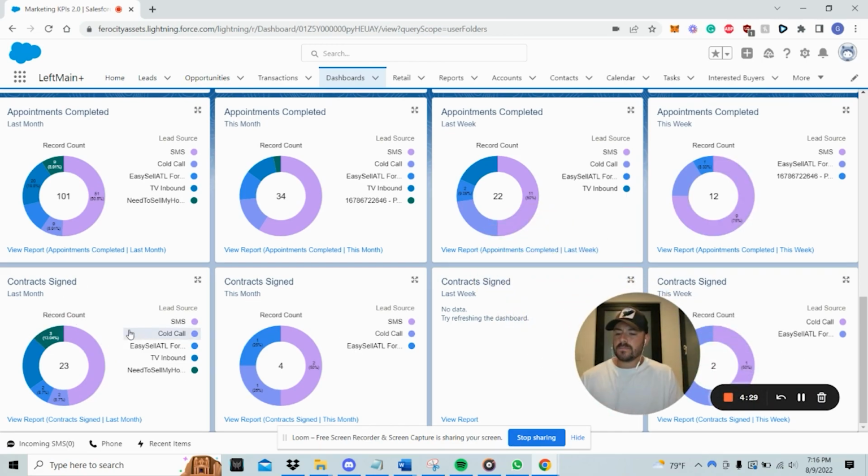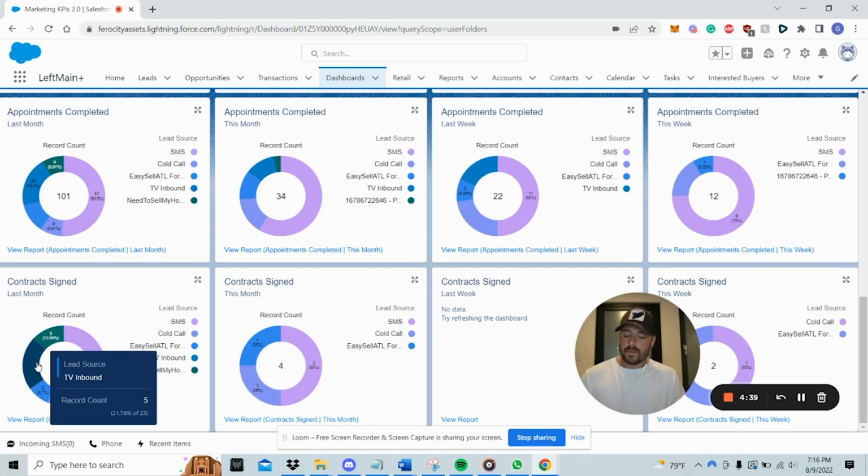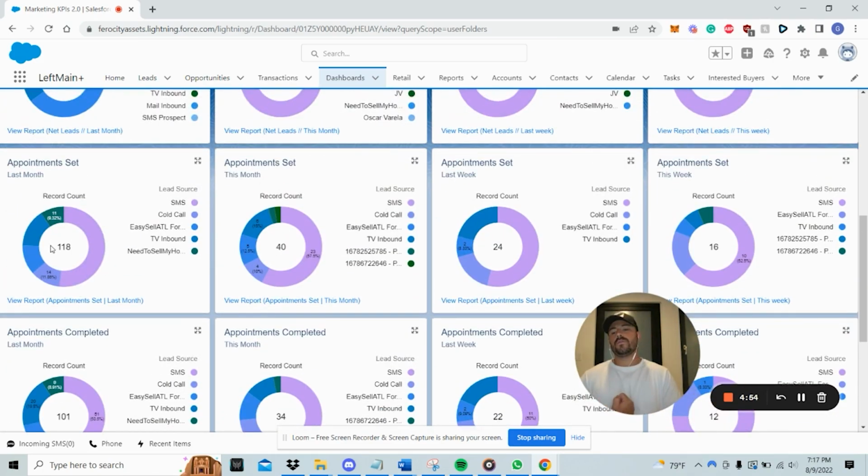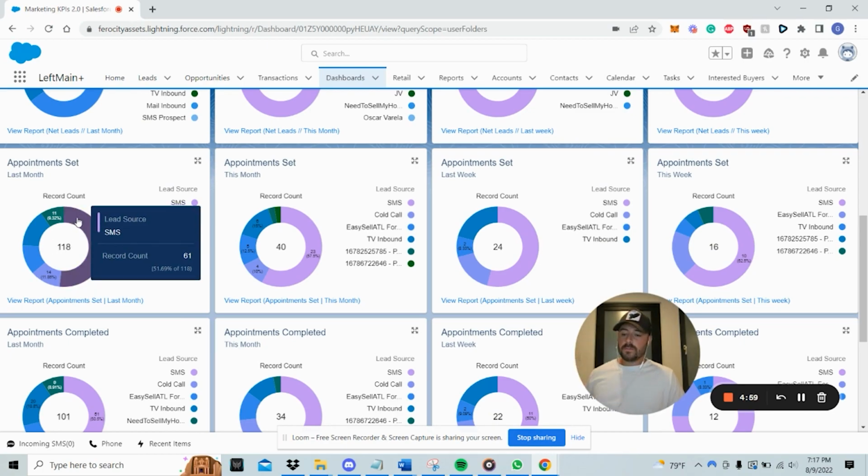But again, focusing on last month, 23 contracts at 101. You can break that down. We had 11 SMS, 2 cold call, 2 TV forms, and then 5 inbound TVs, and then 3 need to sell my house fast. So 23 total, right? We did this with 4 AMs, one that just started in June, so just training up, and then 3 others. And these appointments were set by about 5 lead managers, so they did roughly 20, 25 per month. So again, we had a very good team.